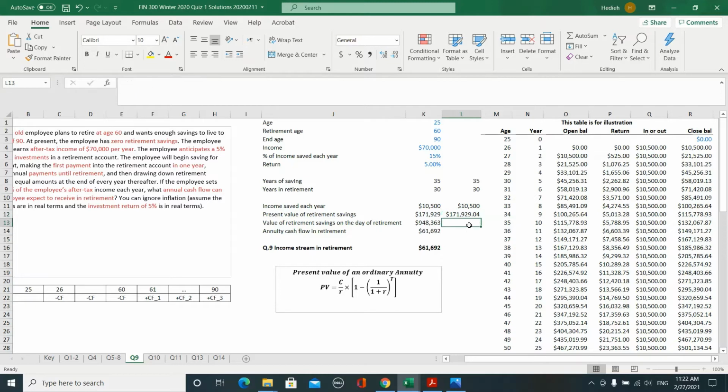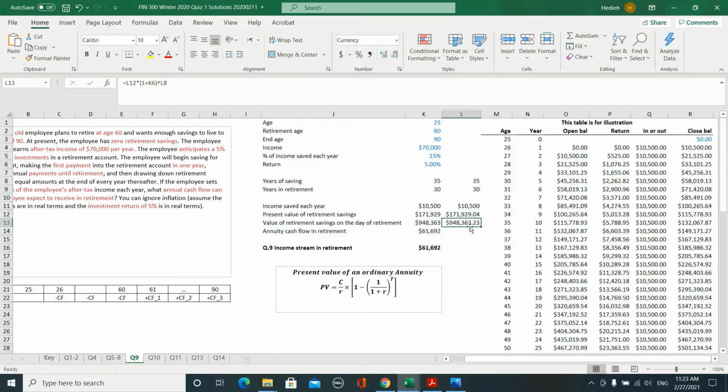In order to do that, just consider your present value multiplied by 1 plus your interest rate, your rate of return on your savings account, which is 5%, to the power of the number of periods that we have. So how many periods do we have from year 25 to year 60? We have 35 periods. So in this way, we calculate the future value of investments in our savings account.